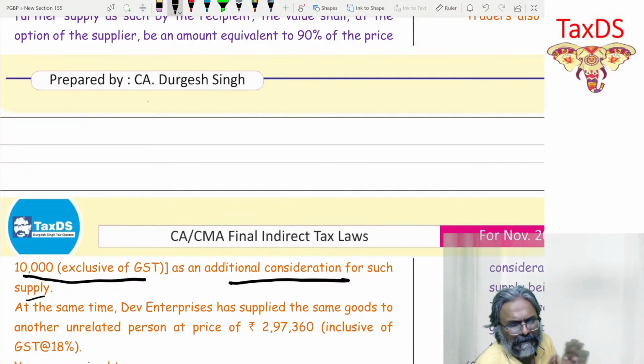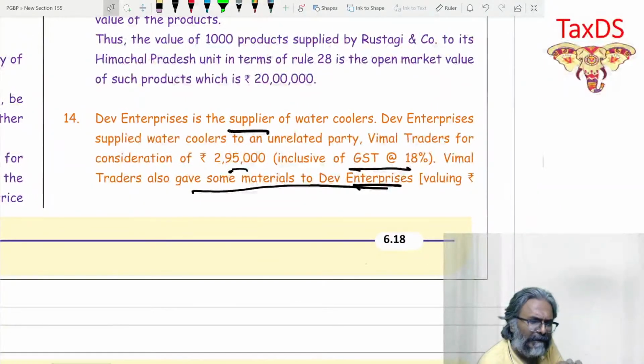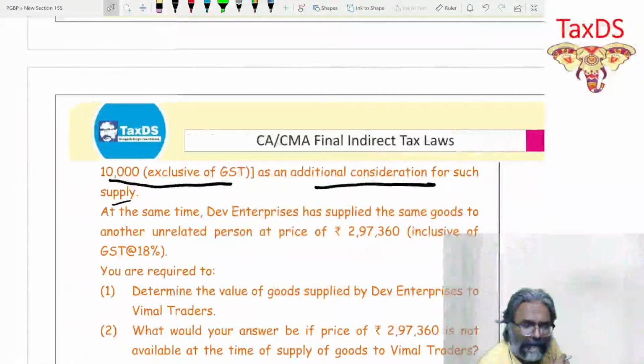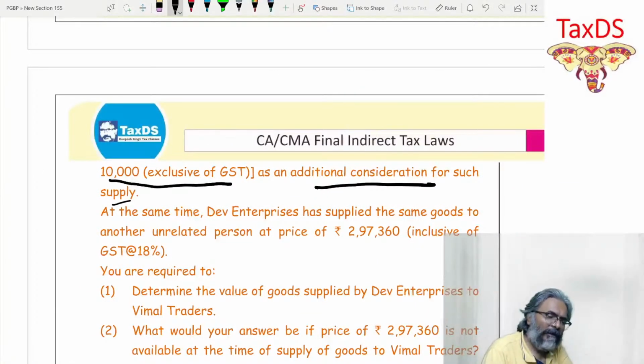So, students, you can see in this context the consideration is in the form of 295 plus the additional consideration of 10. So, can I say this is a non-monetary consideration? This will go under Rule 27.